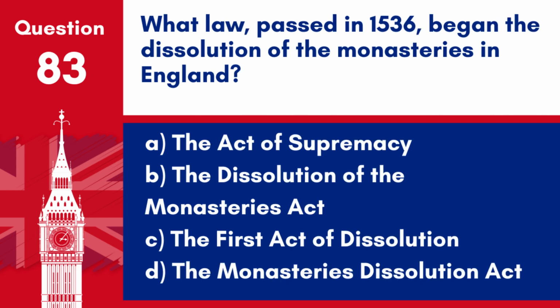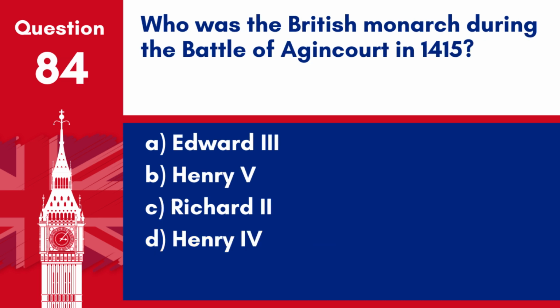Question 83. What law, passed in 1536, began the dissolution of the monasteries in England? A. The Act of Supremacy. B. The Dissolution of the Monasteries Act. C. The First Act of Dissolution. D. The Monasteries Dissolution Act. Answer: C. The First Act of Dissolution. The First Act of Dissolution in 1536 marked the beginning of the process that led to the dissolution of the monasteries in England.